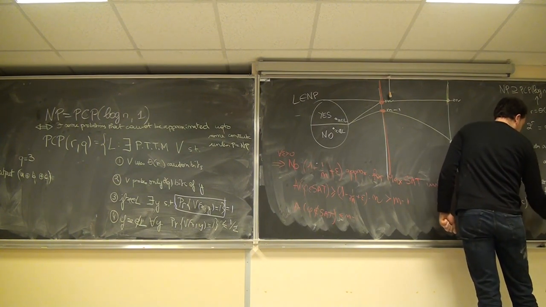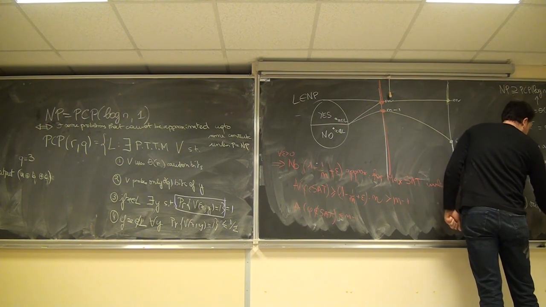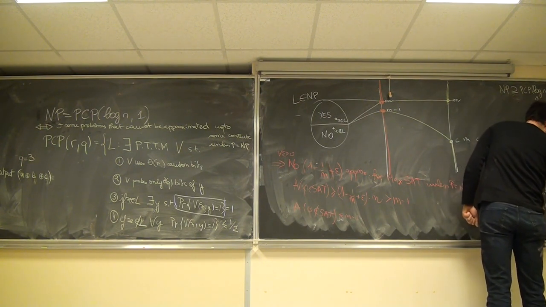Output whatever; we don't care about the output otherwise.